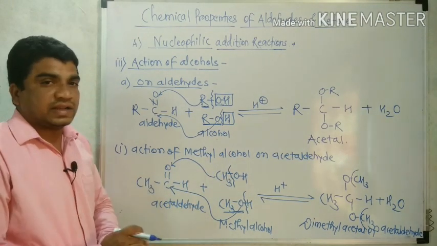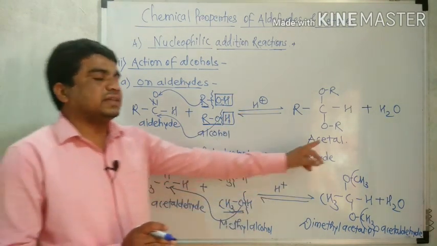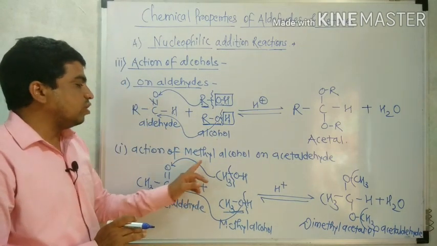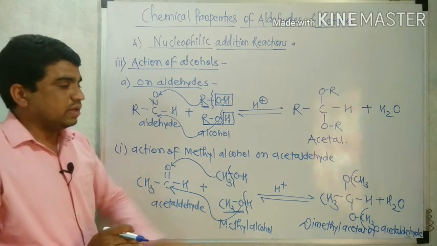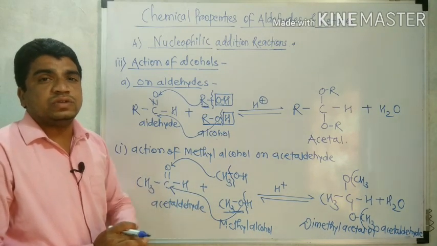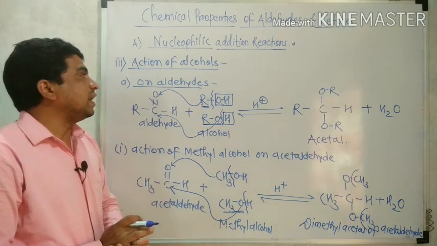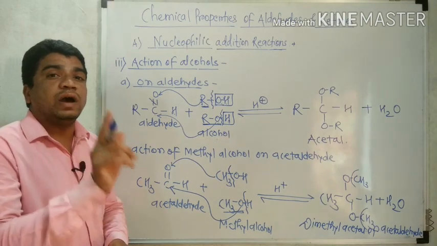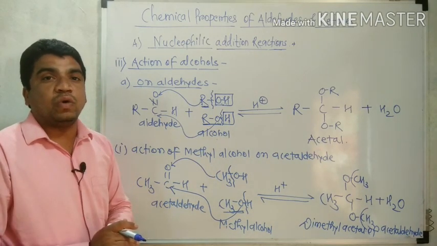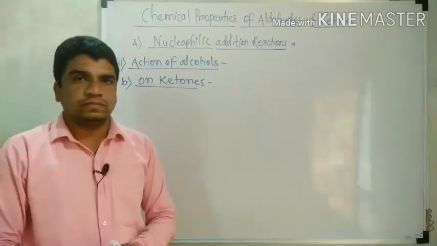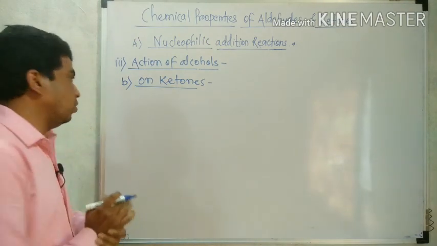Now what about the general reaction? Aldehyde reacted with alcohol in presence of acid gives acetal. What about the action of methyl alcohol on acetaldehyde? Acetaldehyde reacted with methyl alcohol in presence of acid gives dimethyl acetal of acetaldehyde. Now that was the action of alcohol on aldehyde. Now we are going to discuss the action of alcohol on ketone.